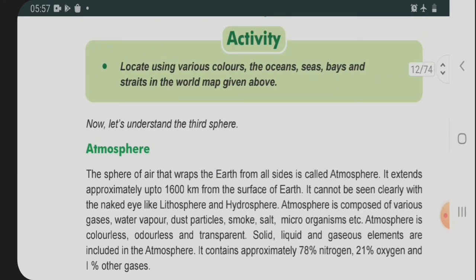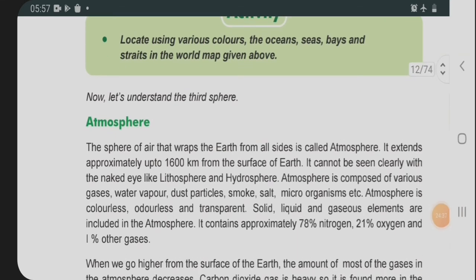After this we can say the next one. So you can do the activity also, that is, locate using various colors the oceans, seas, bays and straits in the world map given above. So you can also make a world map, and you can write down the lithosphere, meaning the different continents, and the oceans, both you can write. Now we come to the next part.